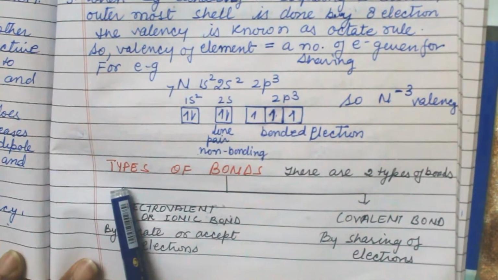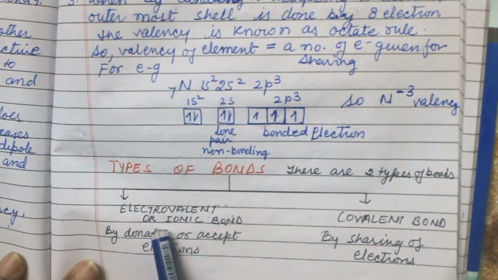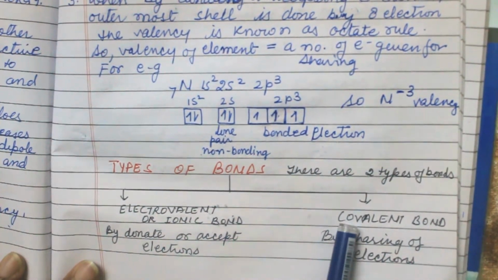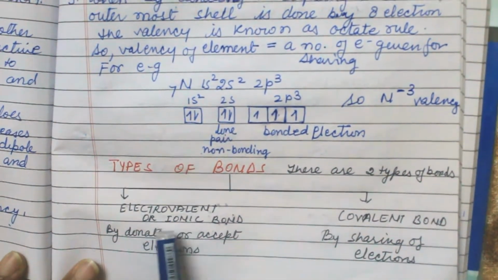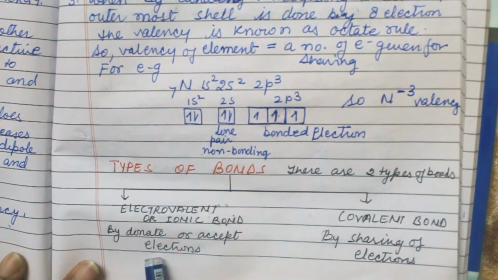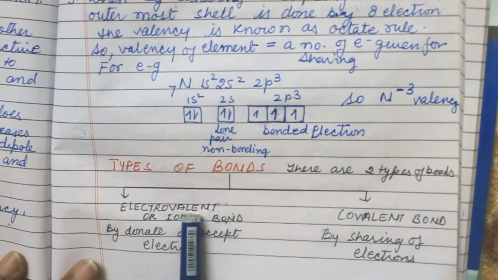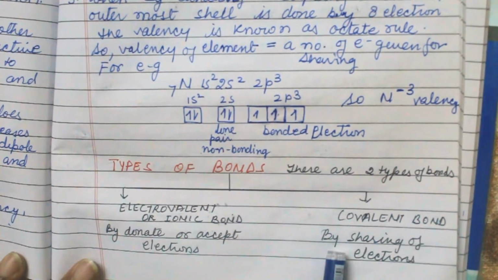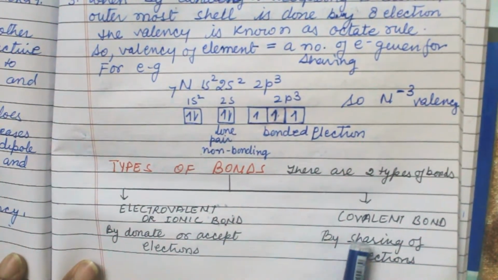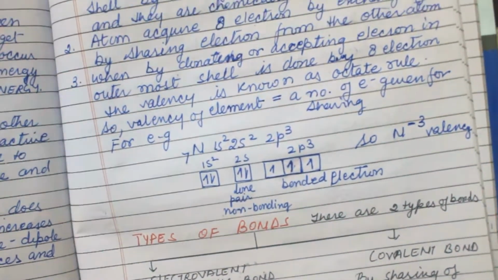Students, today my topic is types of bonds. There are two types of bonds: electrovalent or ionic bond, and the second one is covalent bond. An electrovalent or ionic bond is formed by donating or accepting electrons. Whether the atom donates or accepts electrons, they form an electrovalent bond, and when they share the electron with each other, they form a covalent bond. This is the difference between the two bonds.